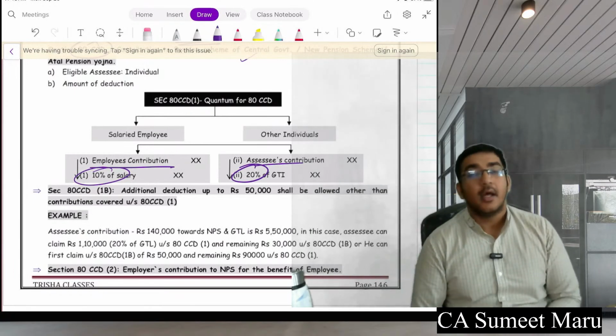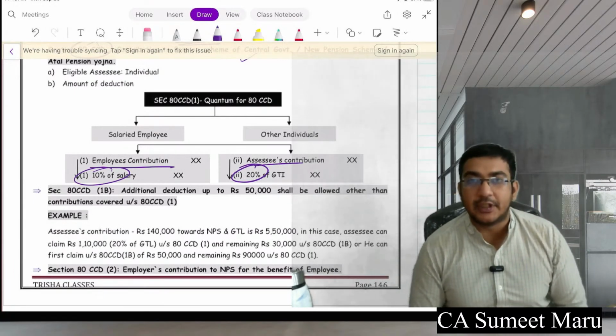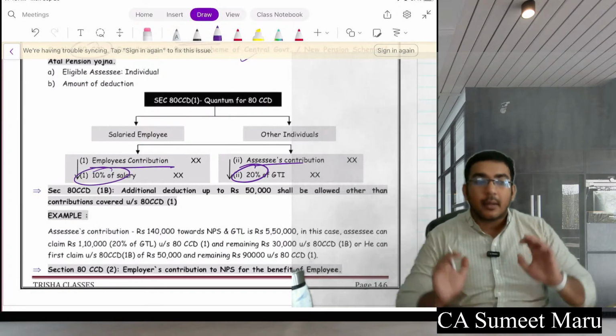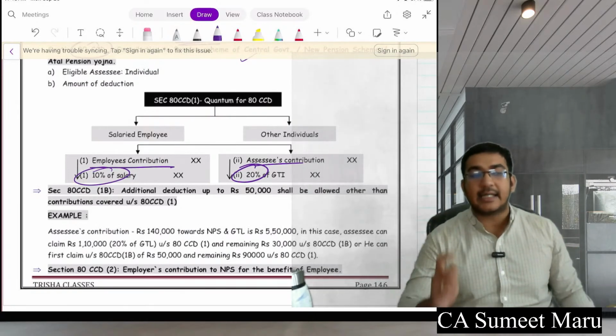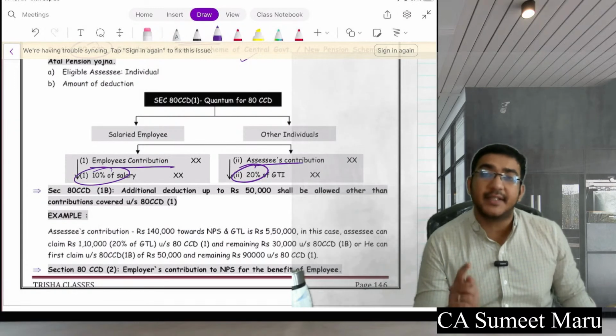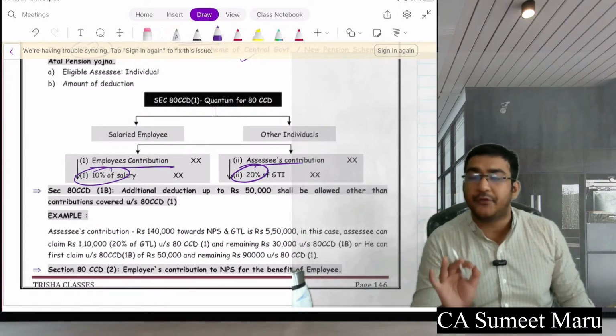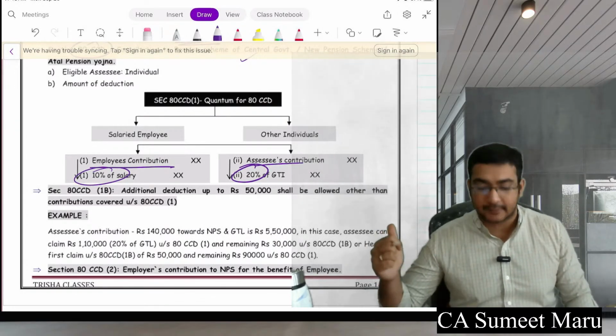80CCD. Many students are confused here. Okay, but please get it clear here. If you have any query, ask me. Because as I always say, where there is confusion, there is a question. There can be a beautiful MCQ question framed upon this.